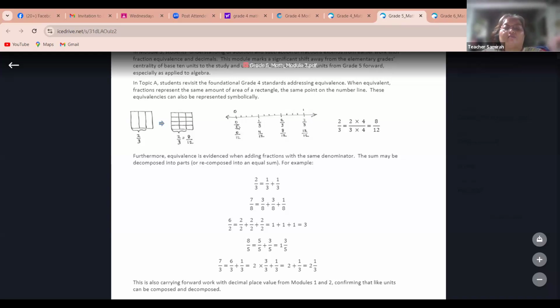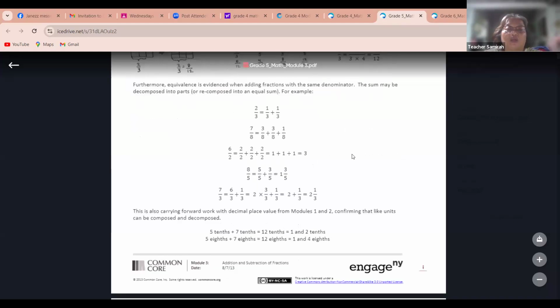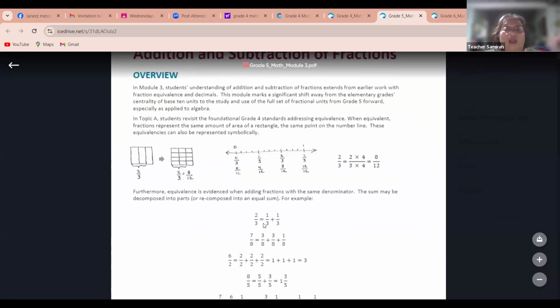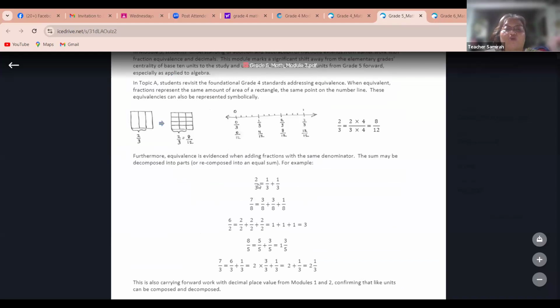So by simply looking at the number line, you can see that the part of this fraction is just the same. Right? So this is what you call the fraction. That is how we write fraction. This is the number line. The number from the top is what you call the numerator, wherein the number below is the denominator.